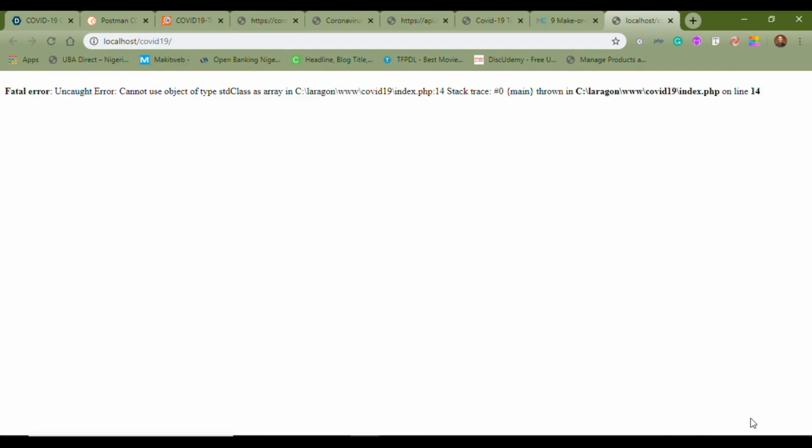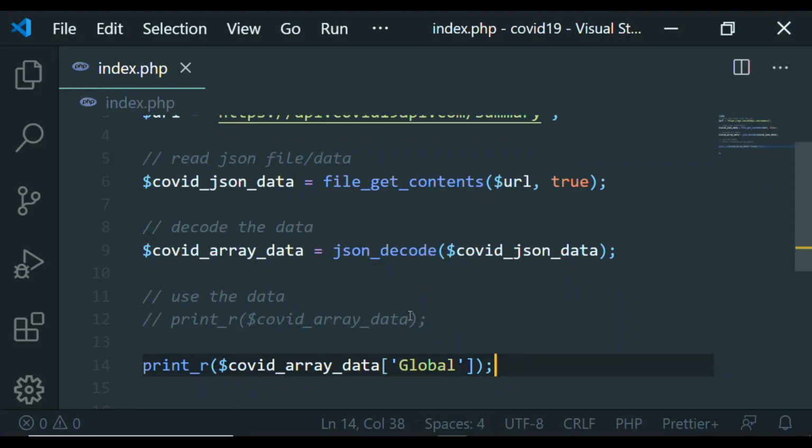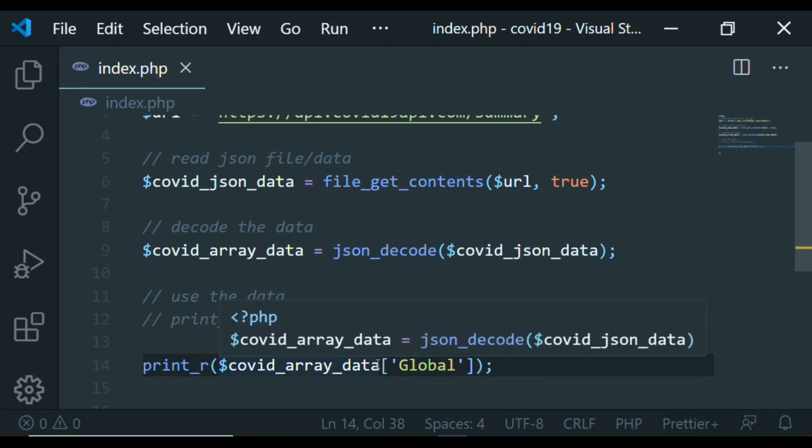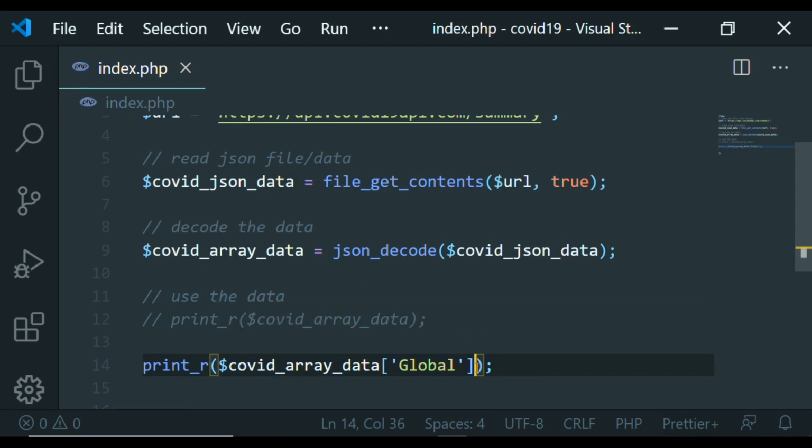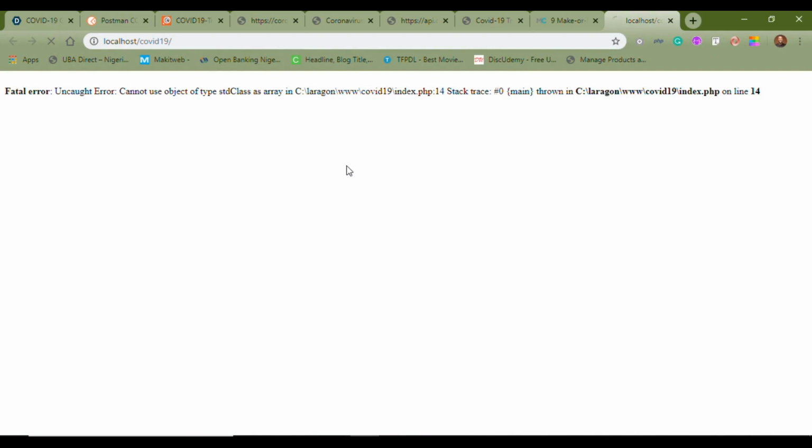Okay, we have an error. This error message is saying we're trying to access a class object like an array. So let's debug the code. It's actually something not to worry about. Instead of trying to access it as an array key, we just need to add an arrow symbol, and then that will fix it. So let's reload and see what we have.